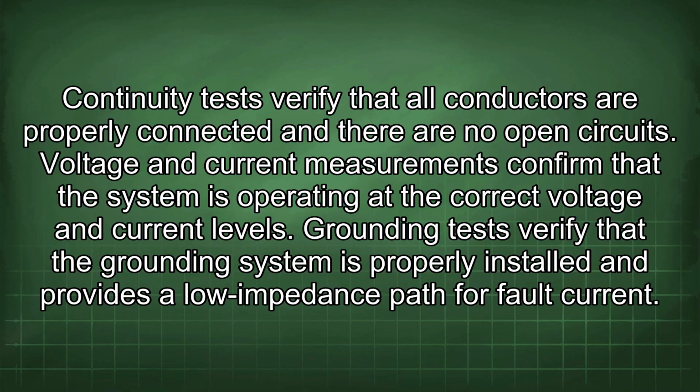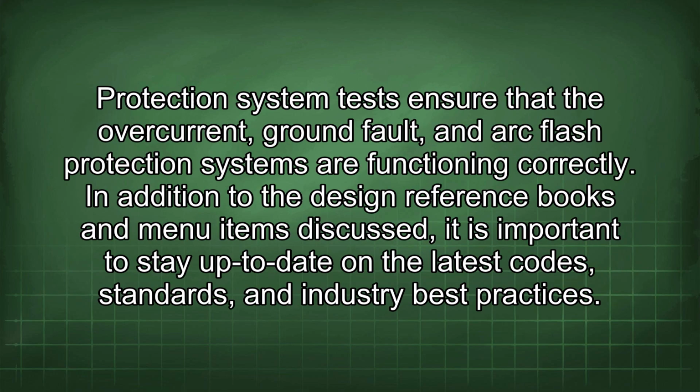Voltage and current measurements confirm that the system is operating at the correct voltage and current levels. Grounding tests verify that the grounding system is properly installed and provides a low impedance path for fault current. Protection system tests ensure that the overcurrent, ground fault, and arc flash protection systems are functioning correctly.